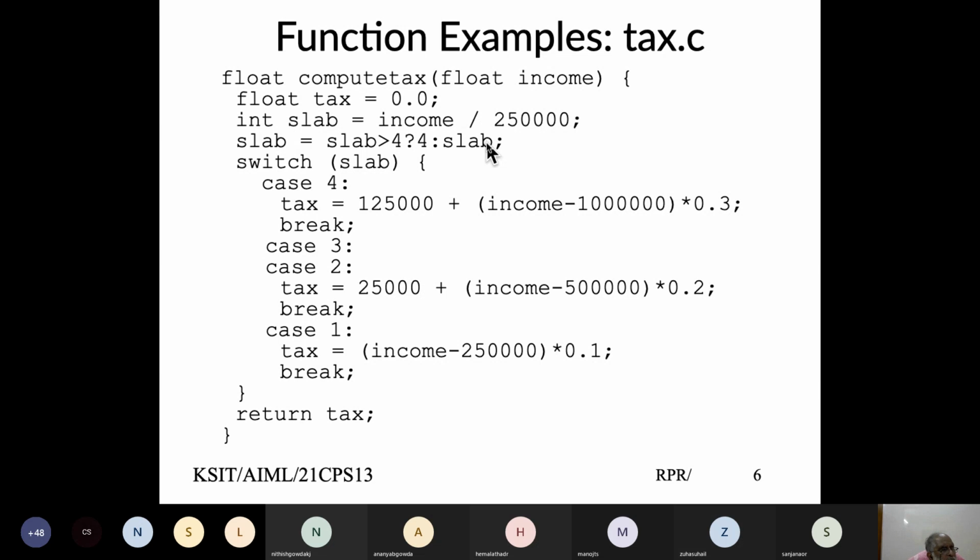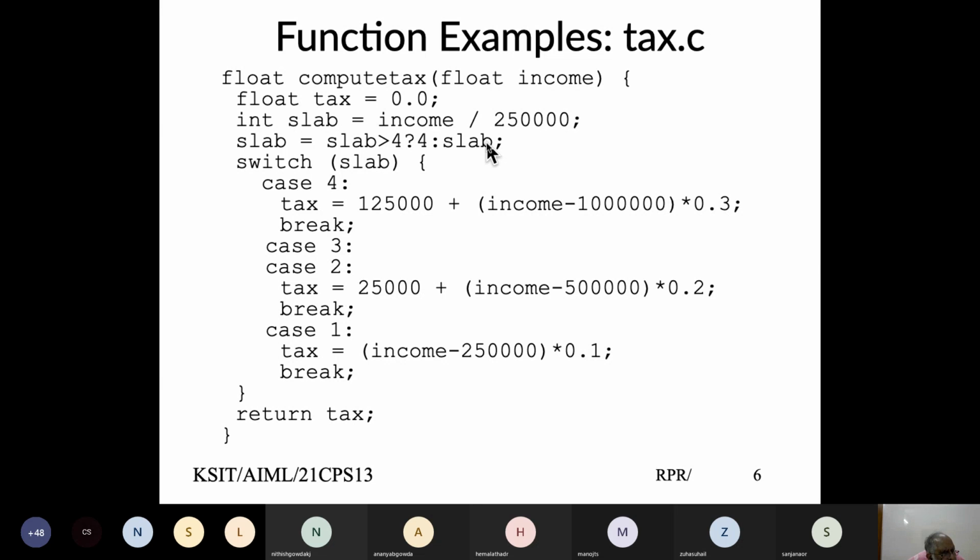Sir, can't we use nested switch case? How? Tell me, you can, but how do you want to use that? You can use nested switch. There's no limit on nested switch. But how do you use them here? Any thoughts?